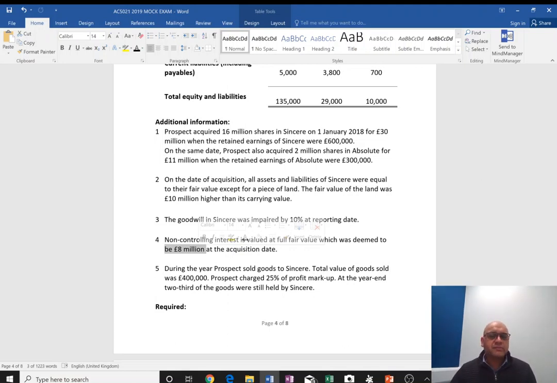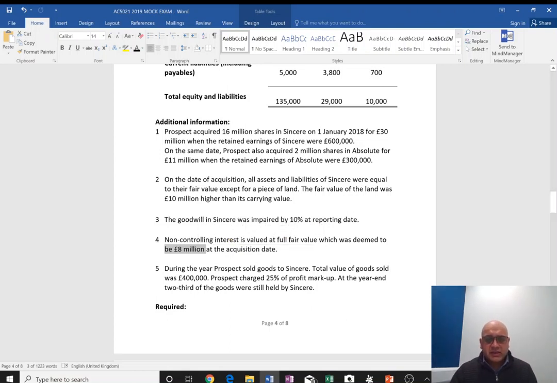Otherwise, it will give a wrong impression to the shareholders. Those need to be removed. In addition to that, if there is any unrealized profit sitting in the inventory which one company sold to another within the group, then that unrealized profit will need to be removed.